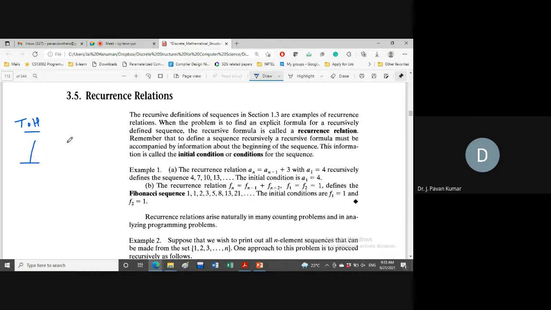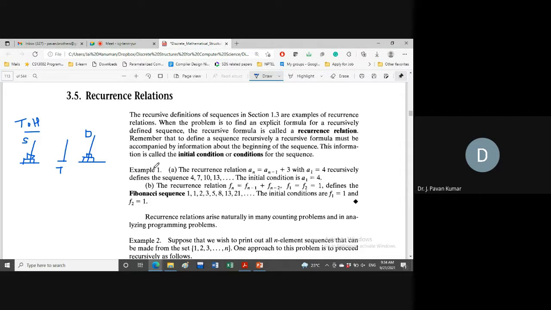Like three towers will be there. We have to transfer disks from one tower to another tower, following two conditions: at a time we have to move only one, and on top of a larger one only we can place a smaller disk. By following these two constraints, we have to transfer whatever disks we have in the first tower, let us say this is the source, to the destination, and we can use another tower as the intermediate one, or we can say the temporary one. This is the towers of Hanoi problem. This we have seen. Do you remember it?